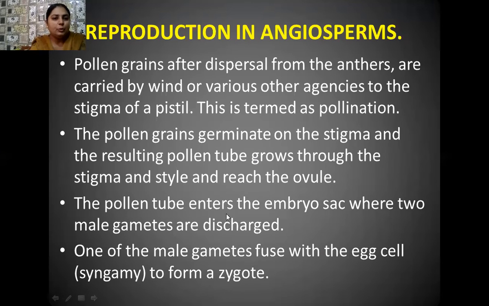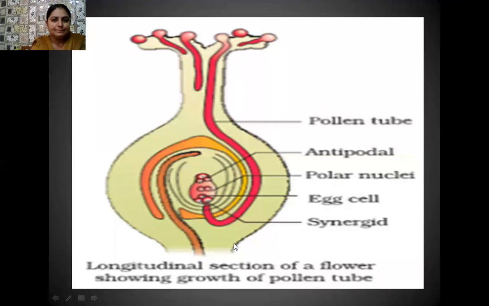It penetrates the ovule, enters the embryo sac, and discharges the two male gametes inside it. Now what happens? One of the male gametes moves towards the egg cell, fuses with it, and forms a diploid structure known as a zygote, and this process is known as syngamy.